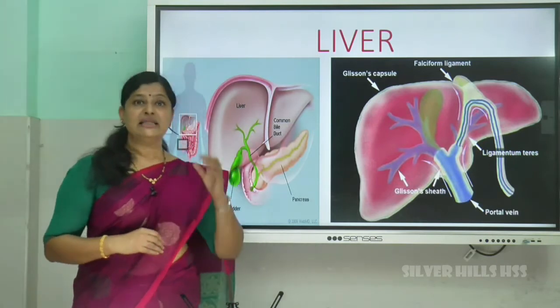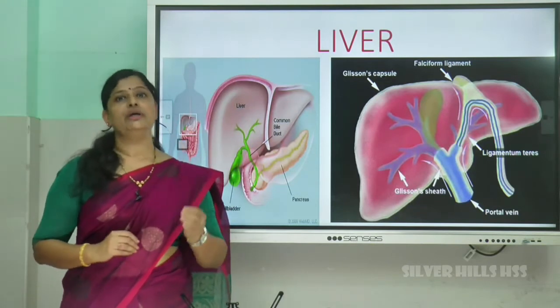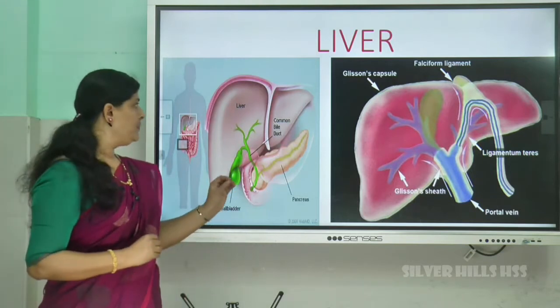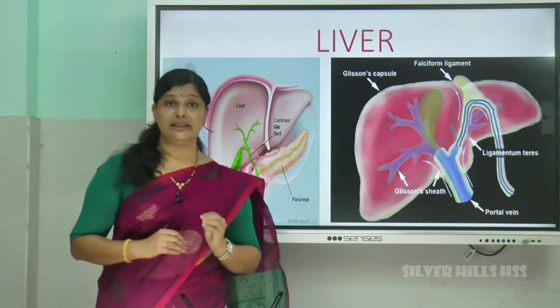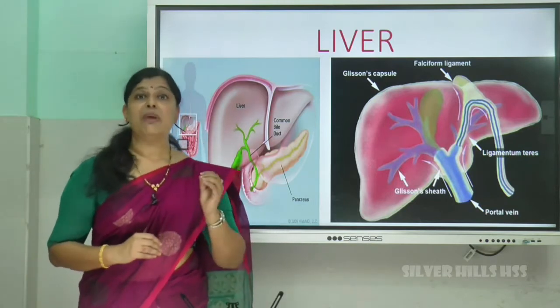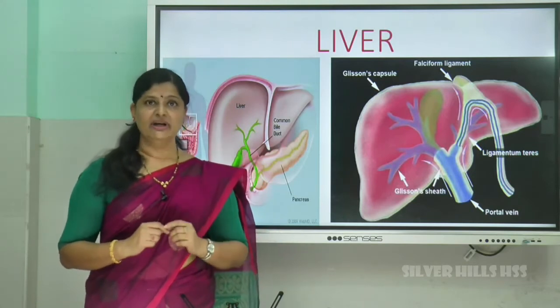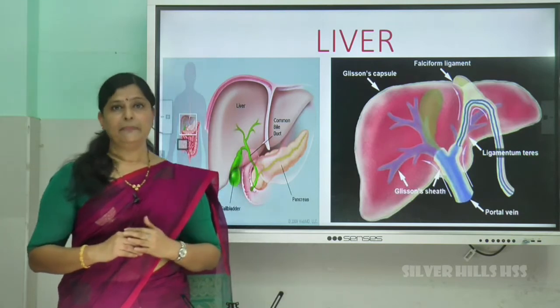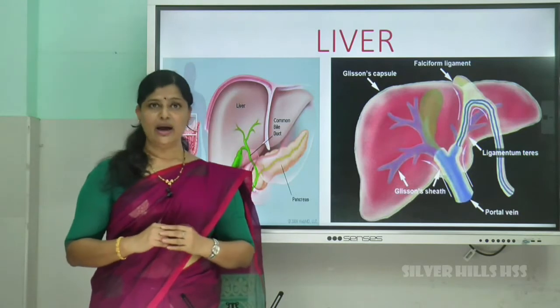That means the fat, which is a very complex form, is broken into small micelles with the help of bile. Okay? What does the bile contain? Bile contains bile pigments like bilirubin, biliverdin, and then bile salts, phospholipids, cholesterol, etc. These are the contents of the bile.